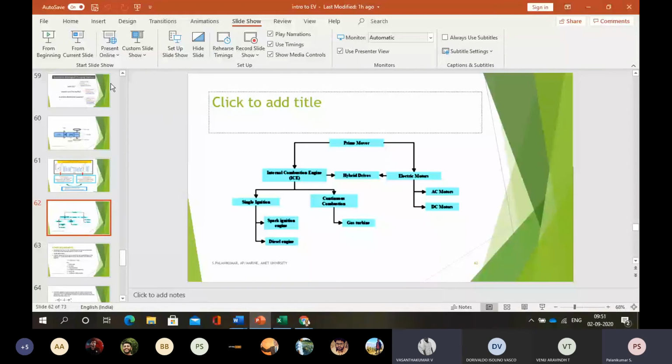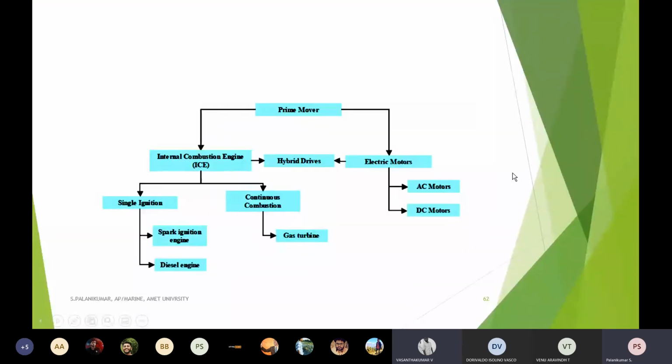Okay. So normally, this is the way we are using a prime mover. Whether it's a hybrid drive or, if I'm assuming a pure electric drive, I have to go for an AC or DC motor. If it is a hybrid, it means an IC engine vehicle is kept with an electrical motor. So here two possible motors are there: AC motors and DC motors. Currently coming models, especially Tesla Model 3 and other models, are using AC motors. Earlier models used DC motors.